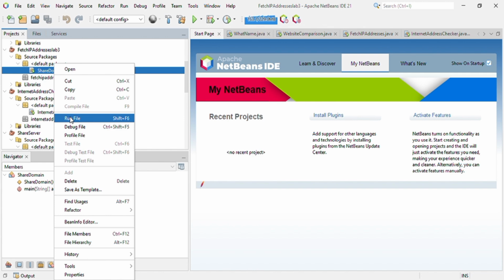Run file. So it shows that there are 5 types of IP address and it's built successfully.